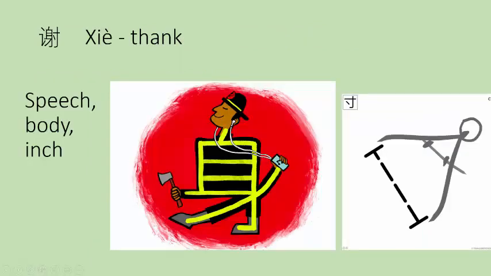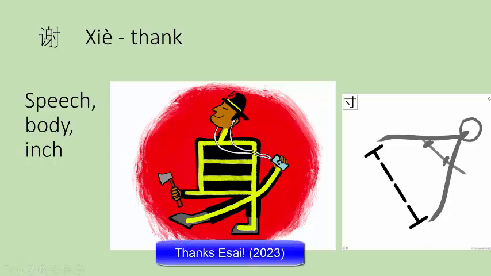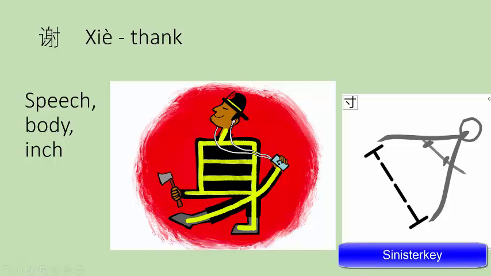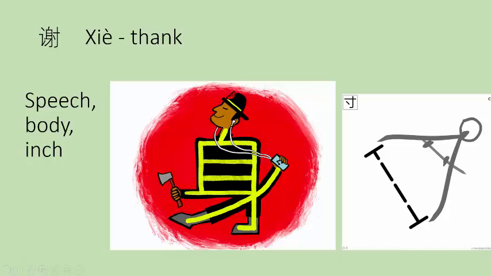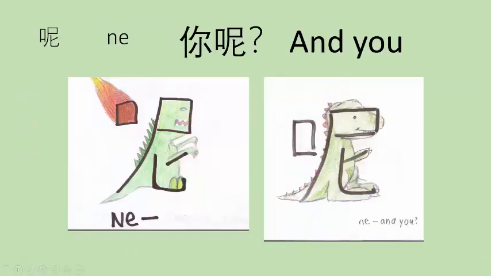谢谢, we've said before but never really practiced how to write. It has the speech radical and then the body radical. And here my students illustrated the body radical for you. That's one worth practicing a little bit. And then the inch radical, which has been illustrated online as a set of calipers measuring an inch. So I love you, or I thank you with every inch of my body. Moving on, because that's creepy.